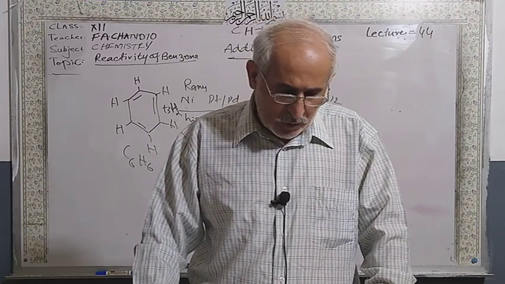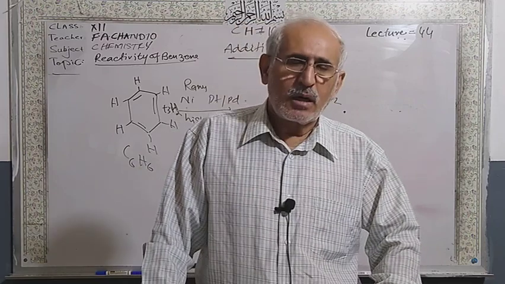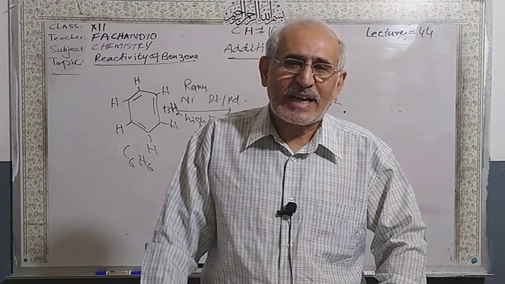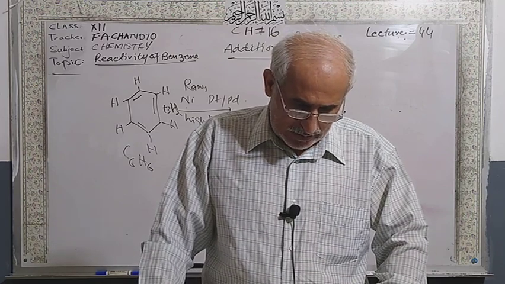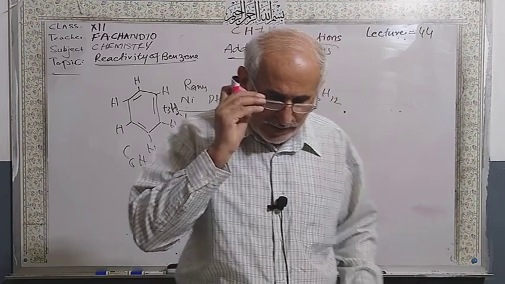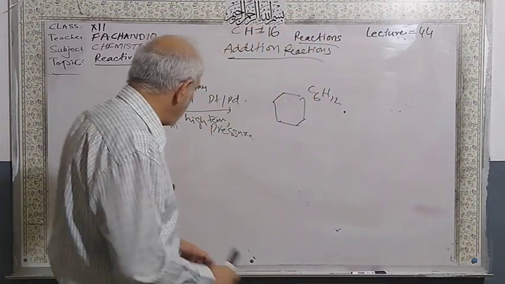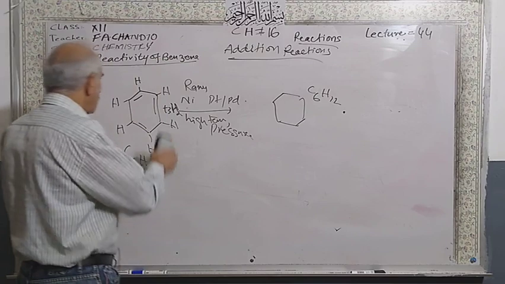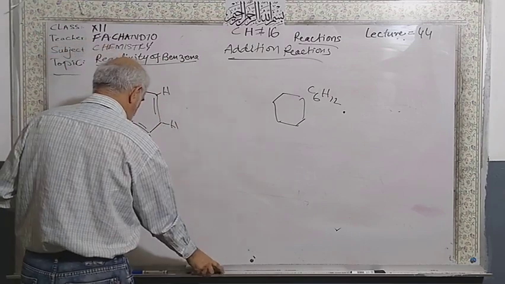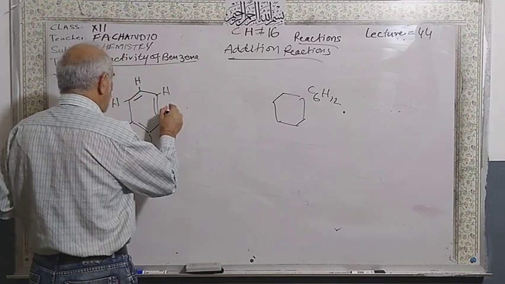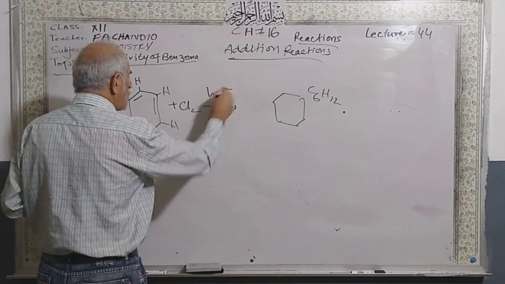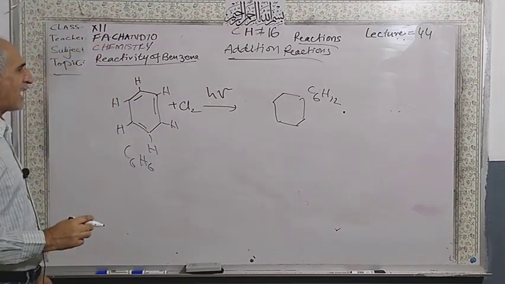Chlorine and bromine are going to be added to benzene under the influence of light. You use ultraviolet light, and the benzene becomes saturated. So this is the benzene, and you are going to use chlorine in the presence of diffused sunlight.